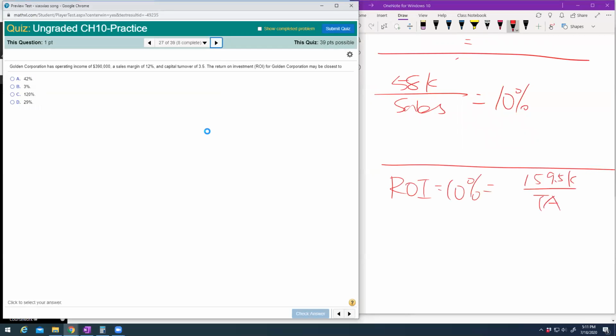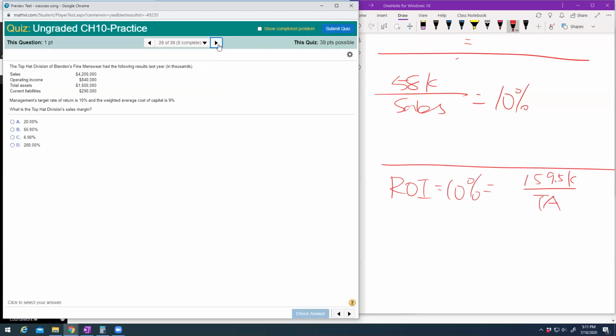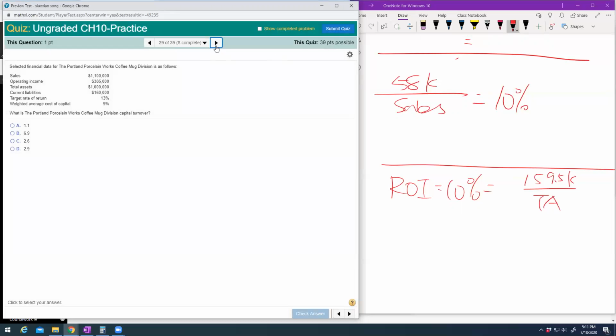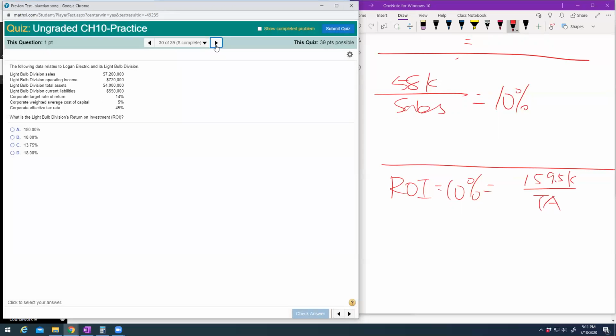Next one, ROI. I'm not going to do it, so you can play with the numbers by yourself, right? Sales margin is also very easy. It's just your operating income divided by sales. Don't be confused by the extra information. That's all I want to say.